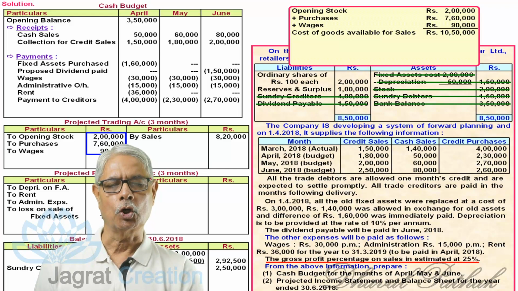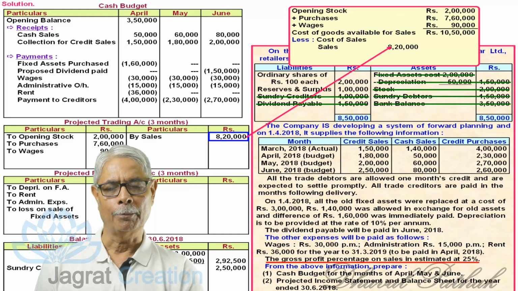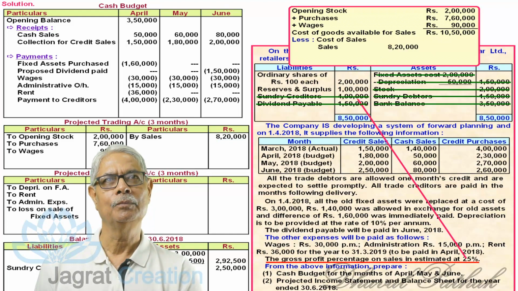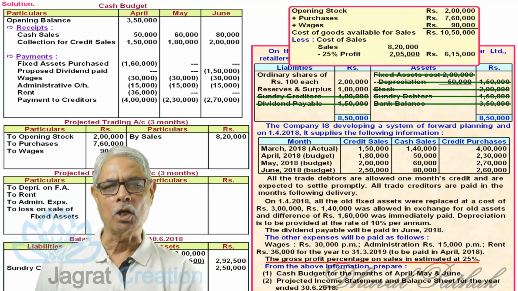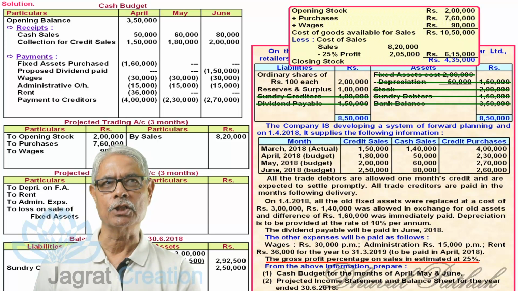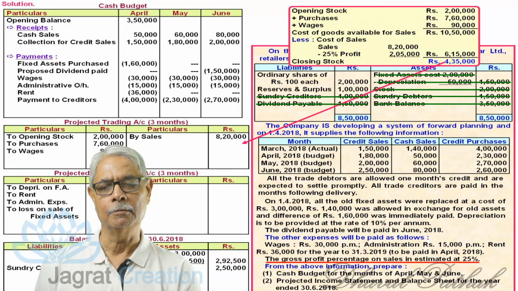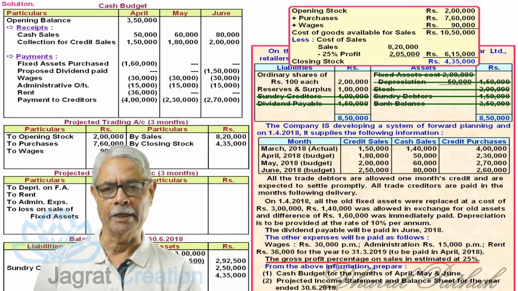From this, cost of sales is to be deducted. So sales 8,20,000, profit included therein 25% deducted therefrom, you will get the cost of sale. So cost of goods available for sale minus cost of sale is equal to closing stock. This closing stock will appear on the balance sheet asset side and trading account credit side. This is how the closing stock is found out and recorded.